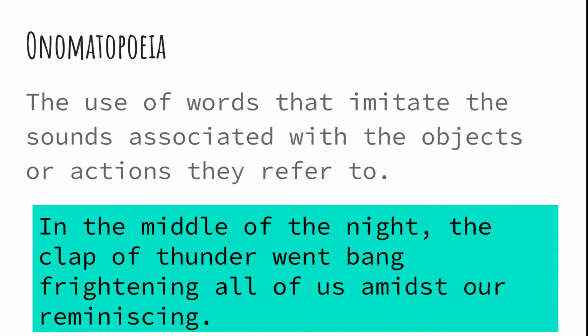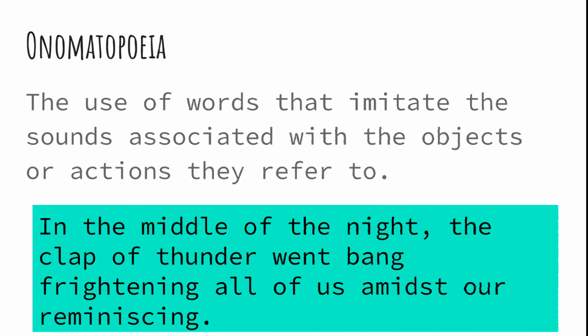Onomatopoeia. Onomatopoeia is the use of words that imitate the sounds associated with the objects or actions they refer to. So the word that is used sounds like the actual sound. In the middle of the night, the clap of thunder went bang, frightening all of us amidst our reminiscing.